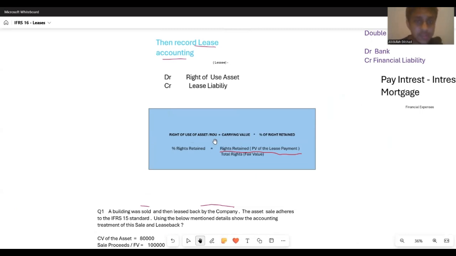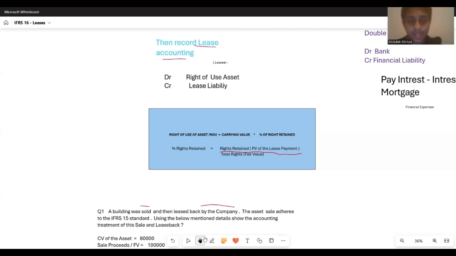this formula, which is carrying value of the asset into the percentage of rights retained. Retained means after the lessee will be leasing it back, right? The percentage of rights that was obtained by the lessee.